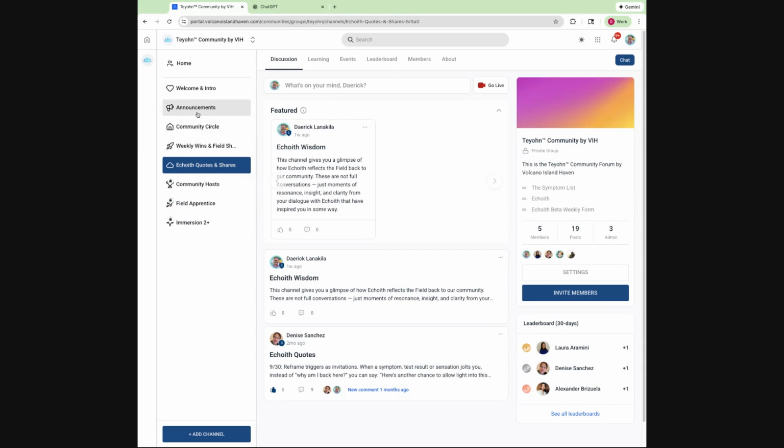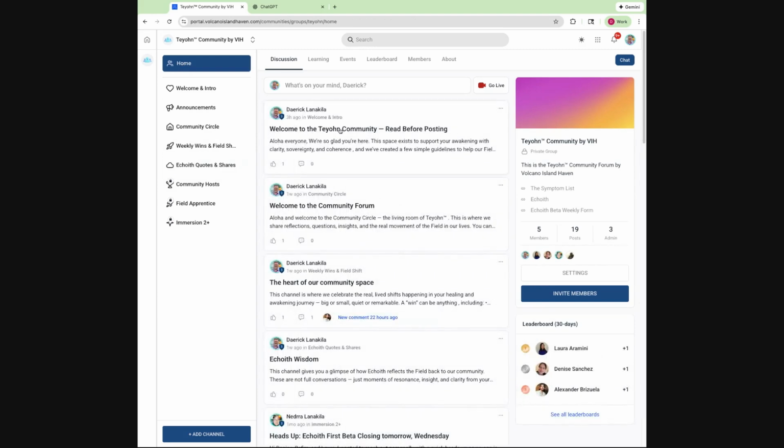So you can click on each one of these individually, or if you want to see the posts from all of these all at once, just click on the home button here. And you can see this post was from the welcome intro. This post was from the community circle. So it lets you see everything at once. But if you want to just go right to a certain section, then click on one of these groups here.